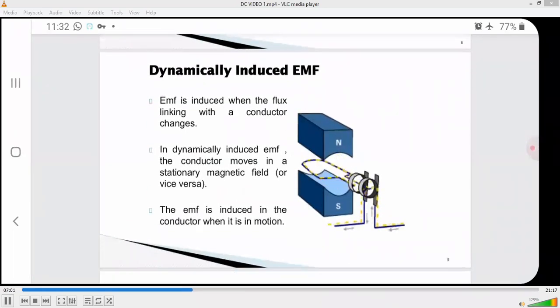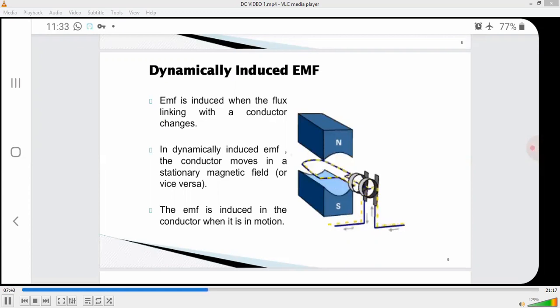So in this diagram, you can see clearly, an EMF induced in a conductor due to its motion in a uniform magnetic field is called dynamically induced EMF. In this PPT, you can see the rotation of the conductor. When the conductor rotates in a magnetic field, an EMF will be induced across the conductor. That is dynamically induced EMF.